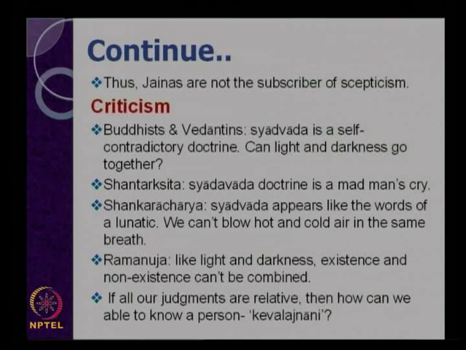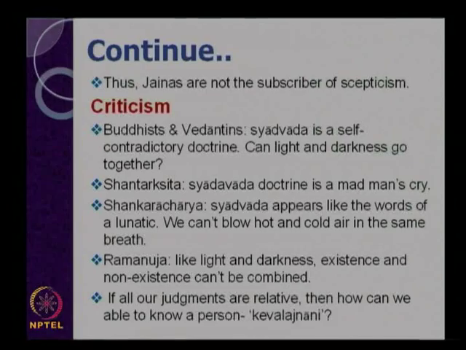So on one side they claim it is a reality, and at the same time they are not disagreeing with the other standpoint, and on the other side, whenever the other cognizer speaks about the negative standpoint of that object, they are also not disagreeing with the cognizers who cognize that object from the positive standpoint. Now I believe you will be clear enough to understand what is Syadvada and how Jainism describes the complicated concept of reality with the help of the 7-fold Syadvada, which is known as Saptabhanga and Naya.